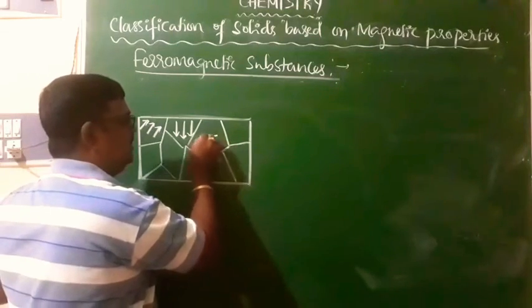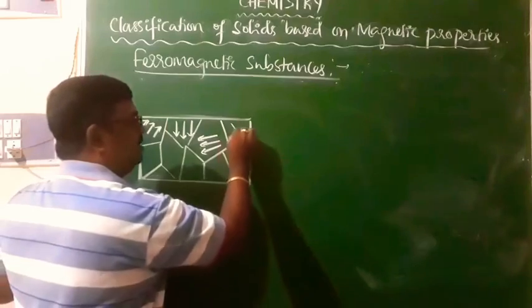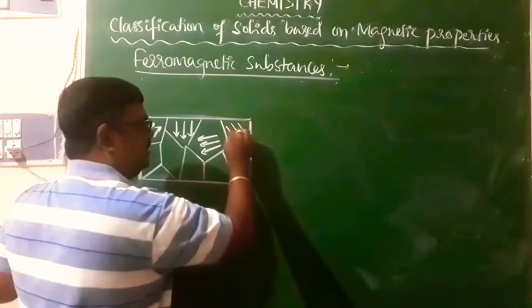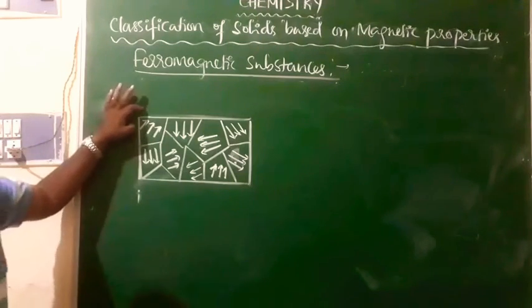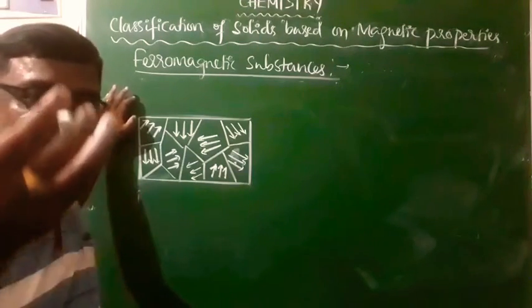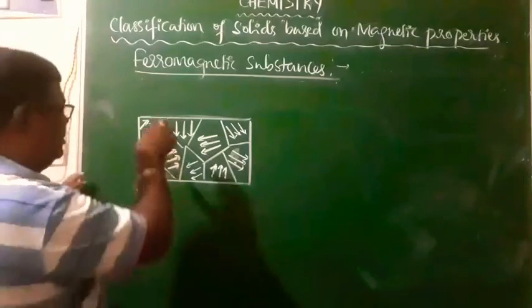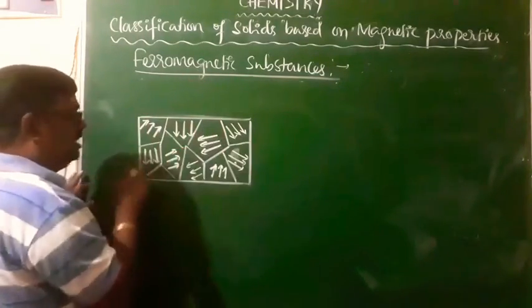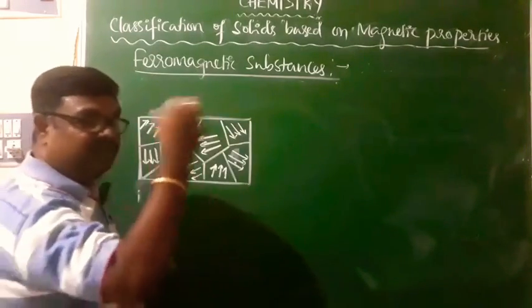This is what we call it: ferromagnetic substances are characterized by groups of atoms with their magnetic dipoles in one direction, and the directions of the groups will be different.